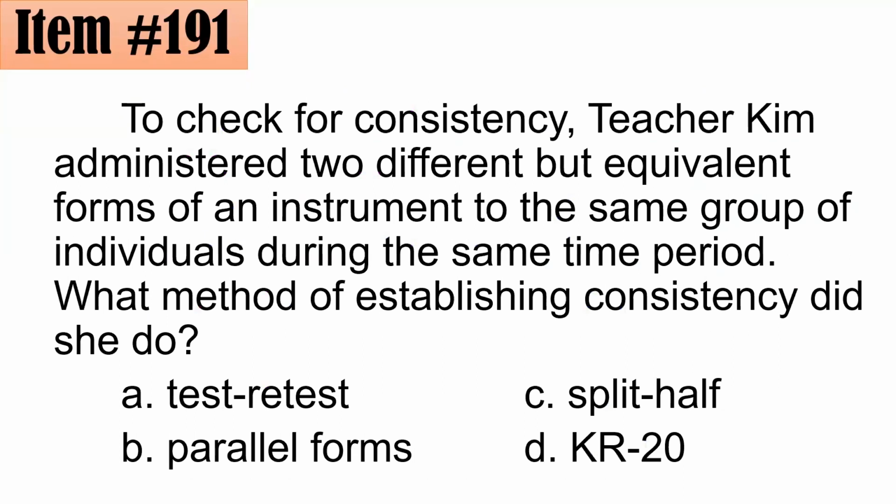191. To check for consistency, Teacher Kim administered two different but equivalent forms of an instrument to the same group of individuals during the same time period. Halimbawa, yung isang group, set A. Yung isang group, set B. What method of establishing consistency did she do? Is it A, test-retest, B, parallel form, C, split half, or D, KR20? Okay, please comment.